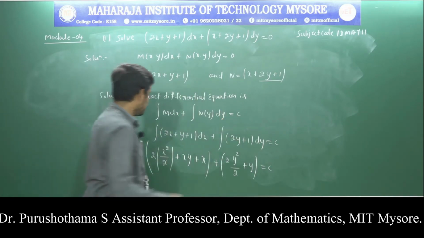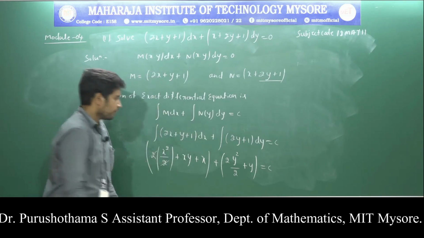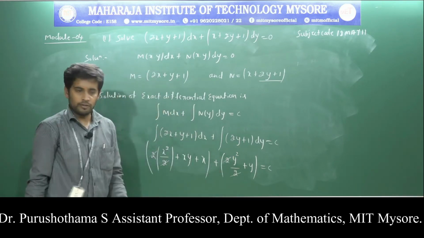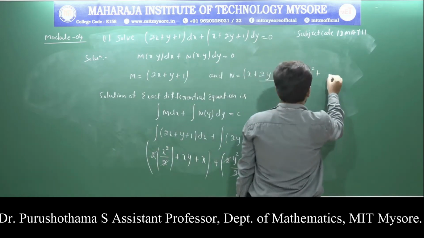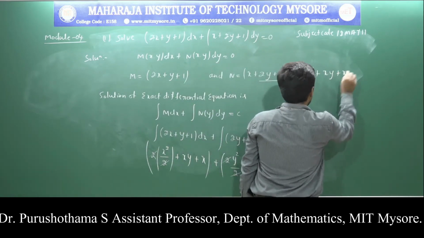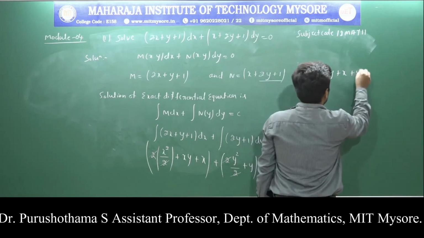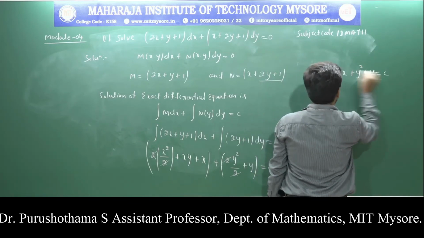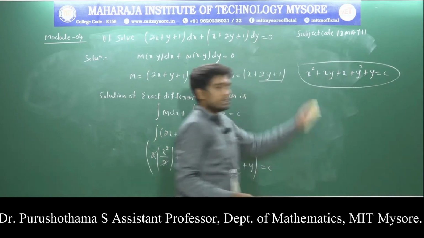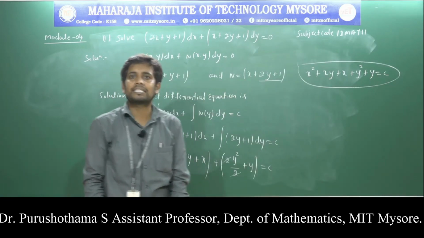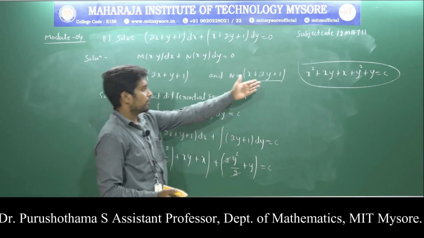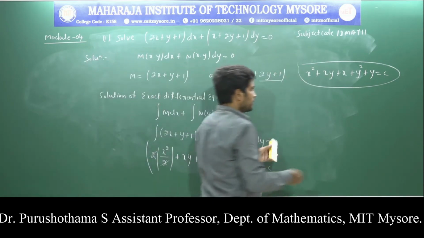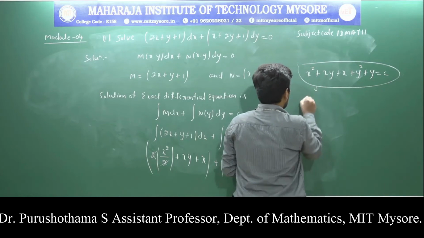The 2s cancel, and finally x square plus xy plus x plus y square plus y is equal to c. This is the solution of the exact differential equation.